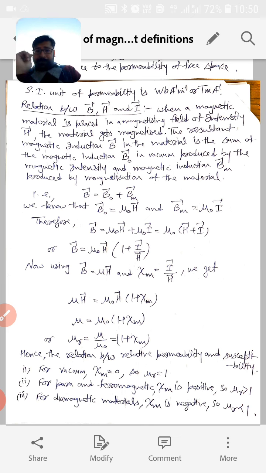So the total magnetic induction B will be the sum of B0 and Bm.